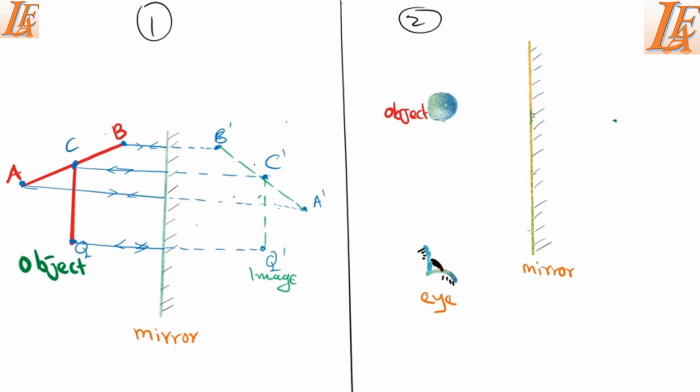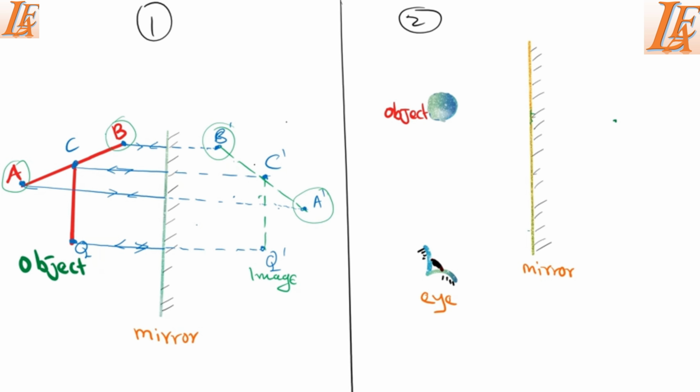That is your image. There is something unique that has emerged here. This point A on the screen is on the left side on the object, but on the image, it has turned to be on the right side. B on the object is on the right side, then in the mirror, B is on the left side. What happens? We are going to call that lateral inversion in the next part.